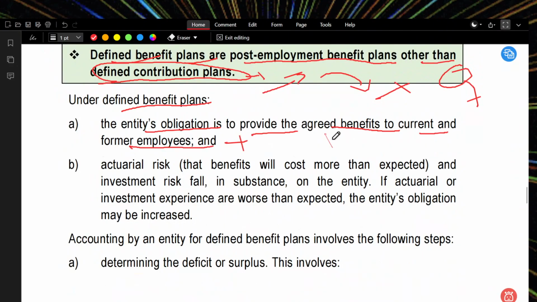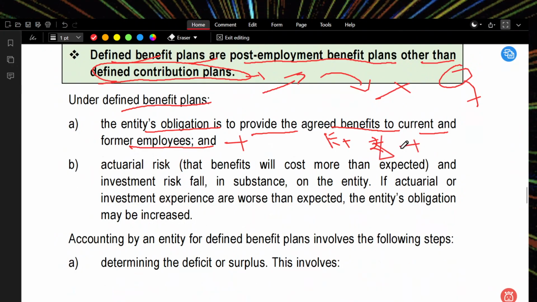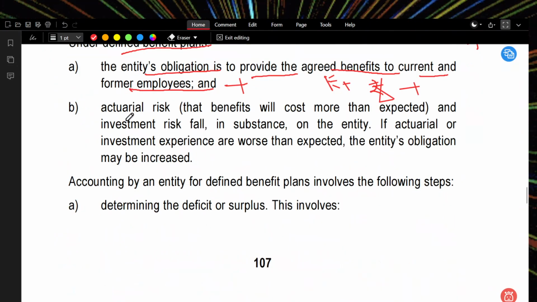So, who are the employees? The employees in a company, and we agree to pay a defined amount when you leave the company, when you follow the works and contribute your economic benefit to the company. Actually, there is a risk that the cost is more than expected. So we may provide something, but we may not get the same thing.